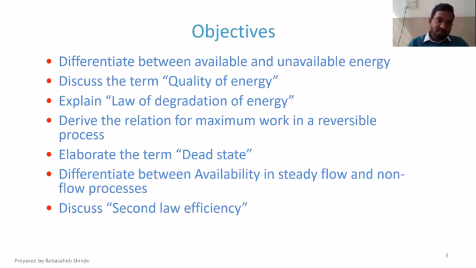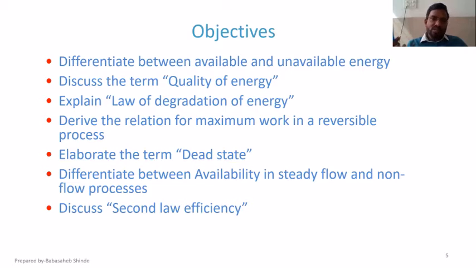Then we are going to derive the relation for maximum work in reversible and irreversible processes also. Now, why do we need to derive this, or why do we need to find maximum work? You will come to know very soon, because the possibility of conversion of energy into useful work is nothing but the availability.